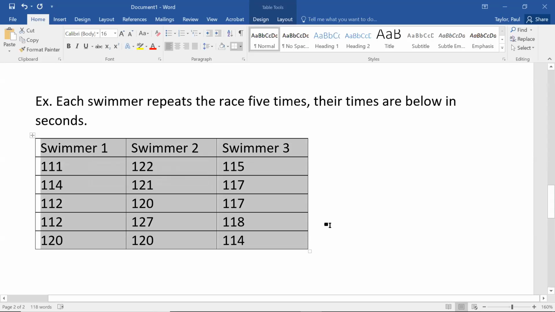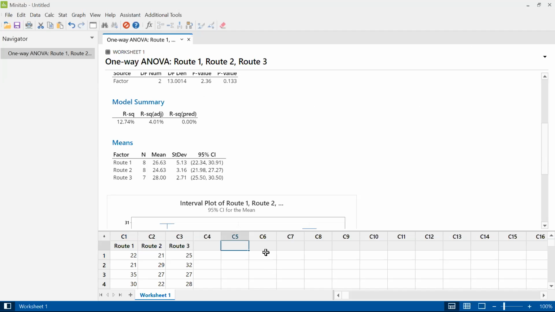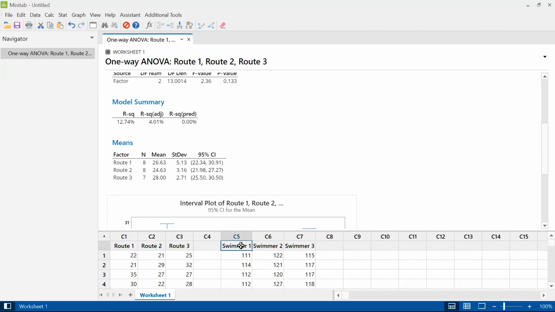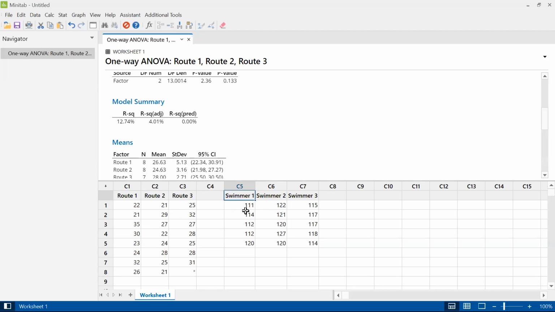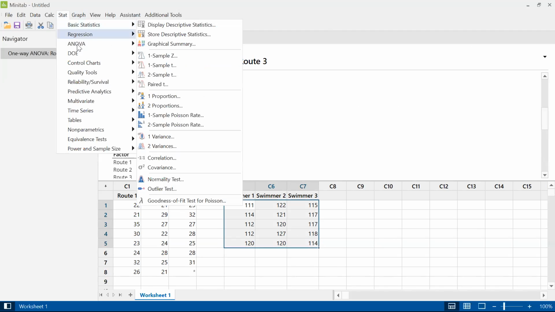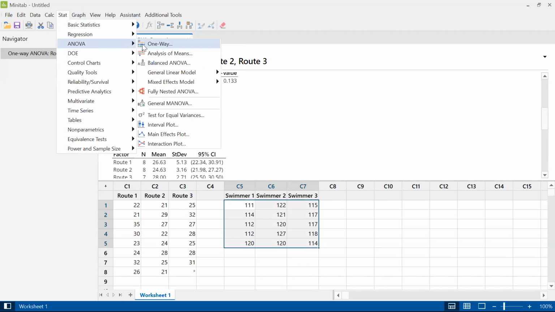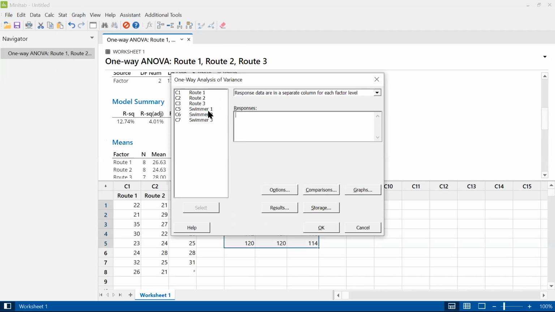So I'm going to copy these over to Minitab, and let's just put them in the same table over to the side. This time I knew I had headers, so I clicked in the header section and got my headers up there. So let's run an ANOVA test comparing swimmers 1, 2, and 3, even though I know that swimmer 2 is probably out of it. So ANOVA, one way. We'll get rid of these numbers from example 1. We're going to compare swimmer 1, 2, and 3. Let's see what we get.